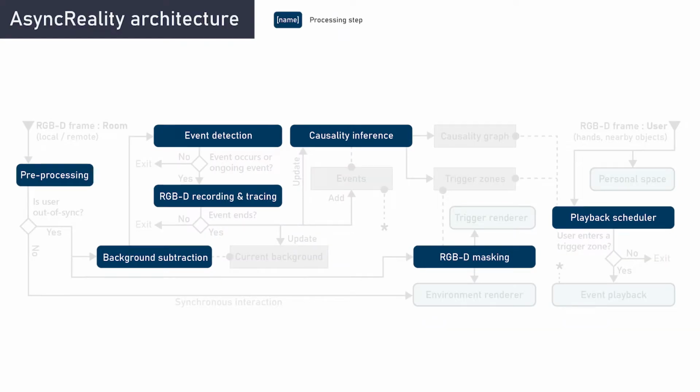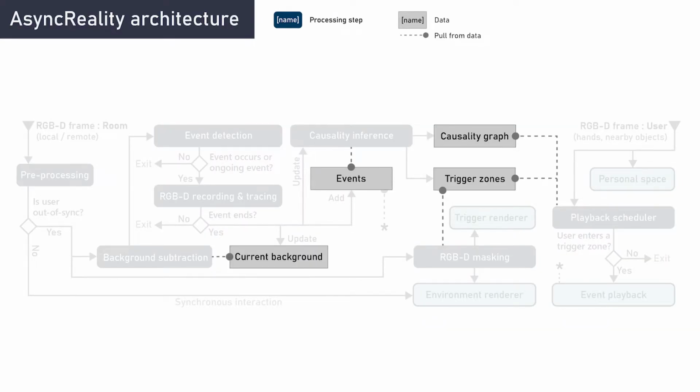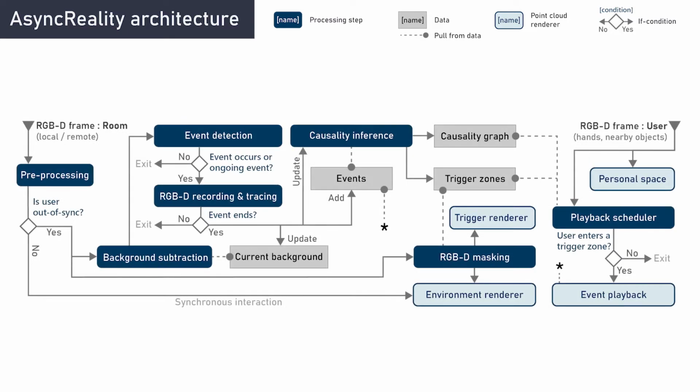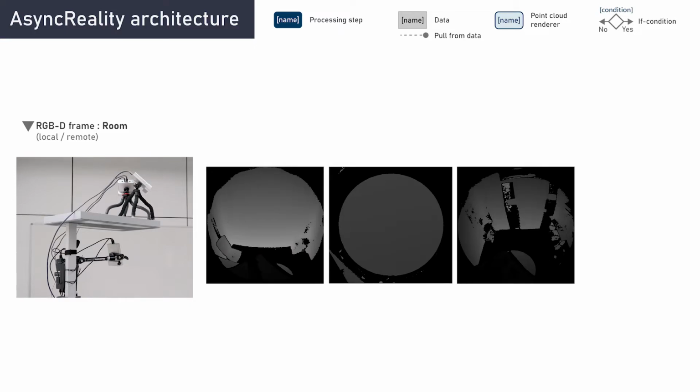This overview shows processing steps, data, and point cloud renderers. If conditions within the data flow are diamond-shaped. The primary input of our system consists of the RGBD streams that capture the room. In the case of our scenario, those streams come from 3 Azure Kinect cameras that capture the whiteboard, the table, and the entrance. We apply some pre-processing to smooth the input and remove noisy edges.